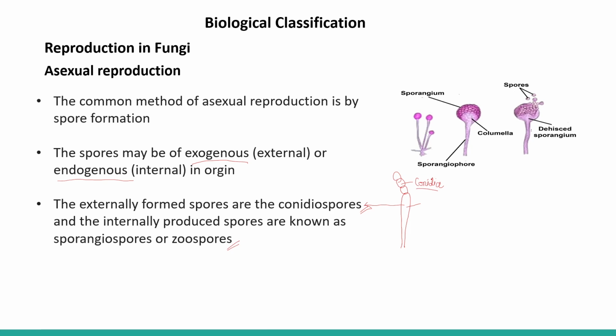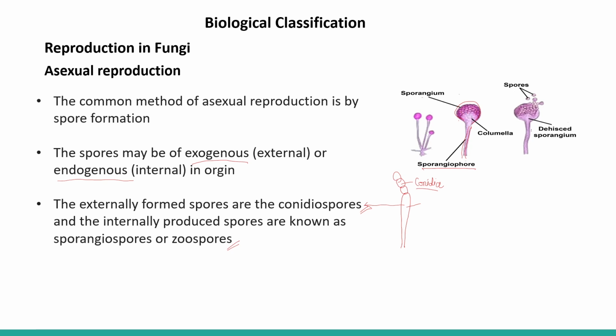And internally, now here if you see in the diagram, sporangium is there. This is called sporangium, a stalk-like structure which is called sporangiophore. And in the sporangium, nucleus divides and it is surrounded by a bit of cytoplasm.